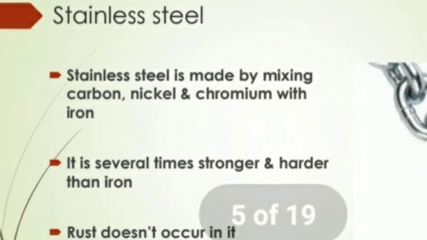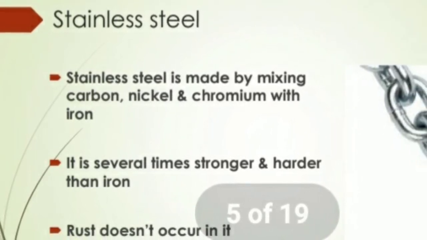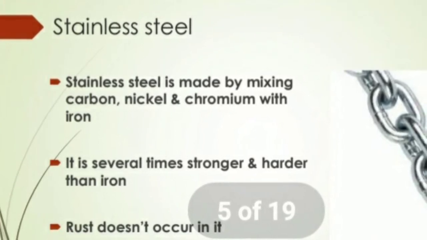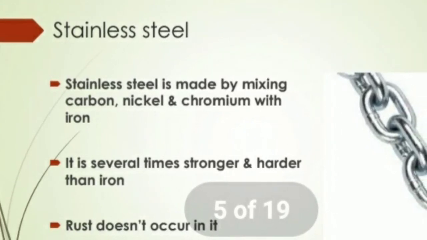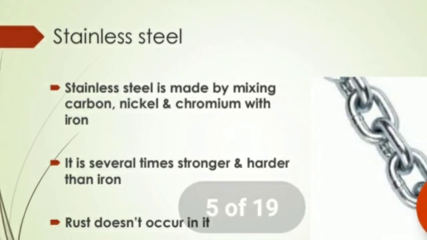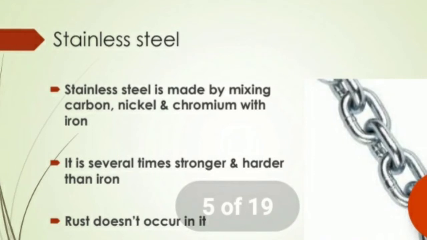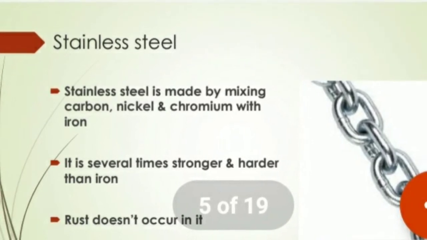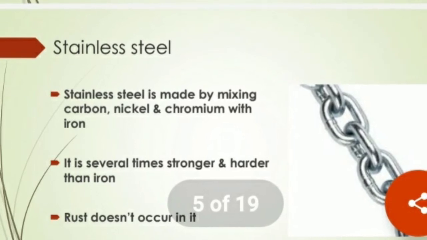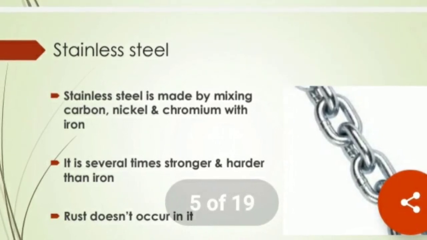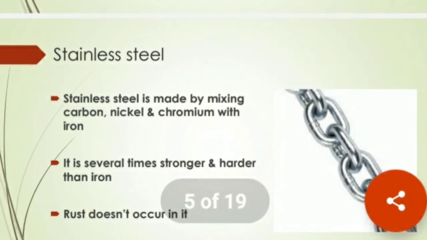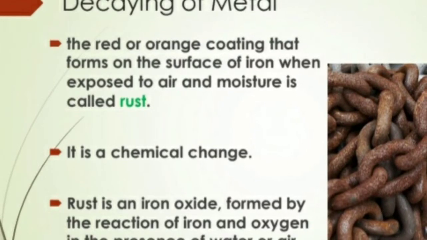Now we'll talk about stainless steel. Stainless steel is made by mixing carbon, nickel and chromium with iron. It is several times stronger and harder than iron. Rust doesn't occur in it. There are many definitions you will get in the science textbook of class 7. Now we'll go for another lesson.